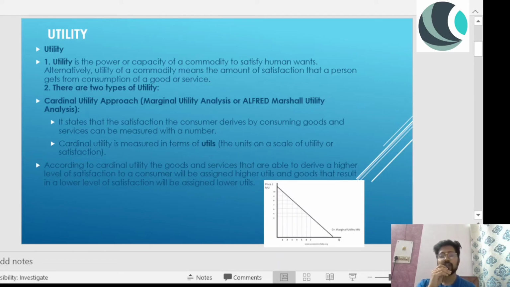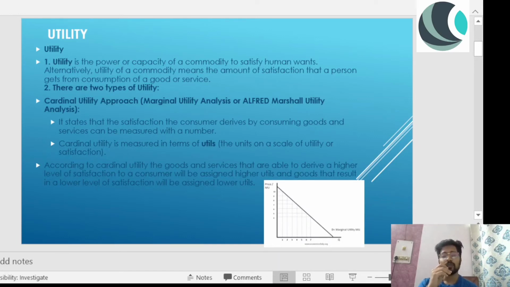Let's suppose I'm watching cricket, watching IPL, and that is an entertainment service. If I am one of those cricket enthusiasts, I want to watch those games and I will be satisfied. Today's match was great. It was a very close encounter. It went to a super over and something like that. So that will increase my satisfaction with that match. But if I'm watching cricket continuously, on repeat, then I will be bored.